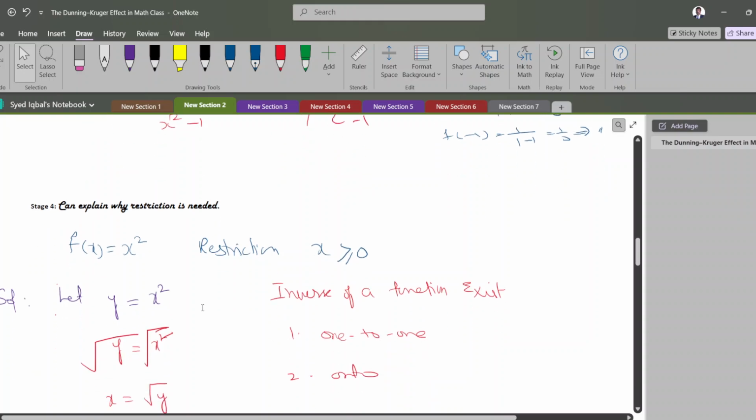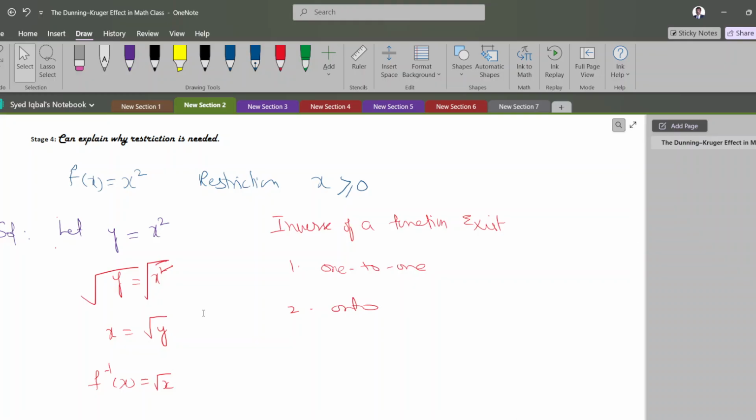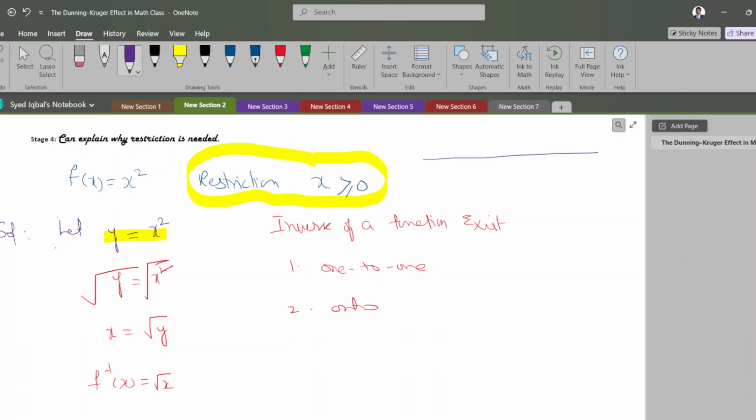Explain why restriction is important. Without restriction, to find the inverse of a function, basically the function should be 1 to 1 and onto. If any one condition is not satisfied, we can't find the inverse. So here is a quadratic function, y equal to x square. To find the inverse, we have to restrict the given function. That means x is greater than 0. On the number line, this is 0, 1, 2, all the positive values, no negative values.